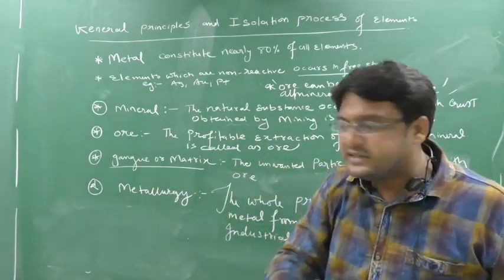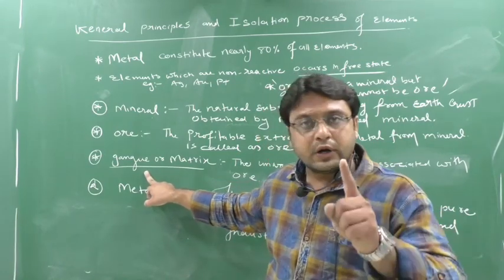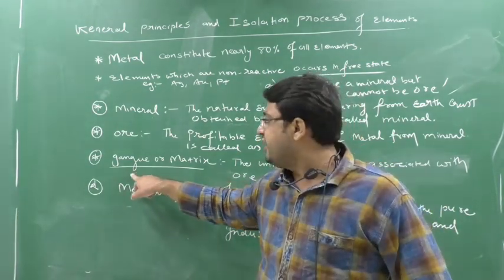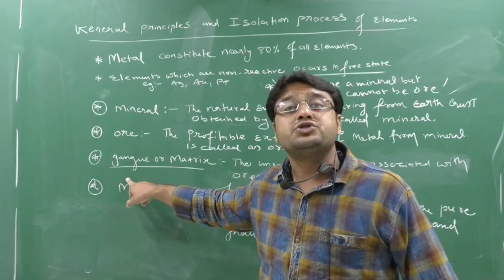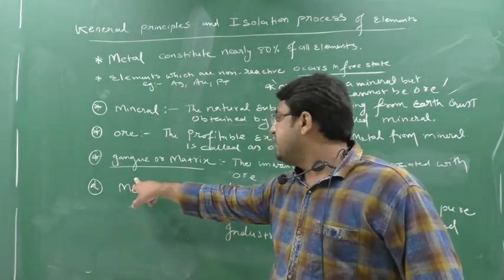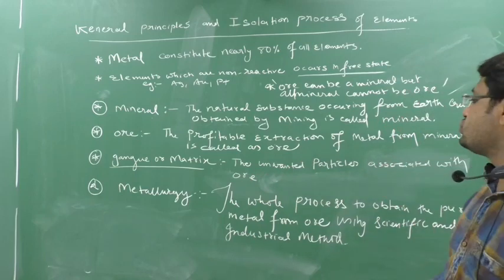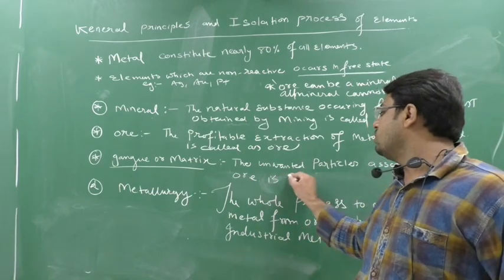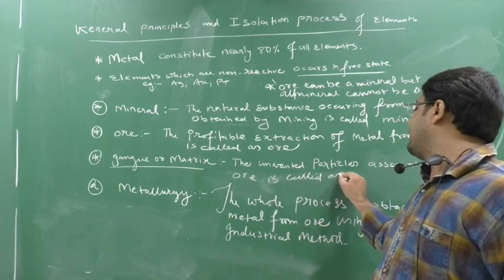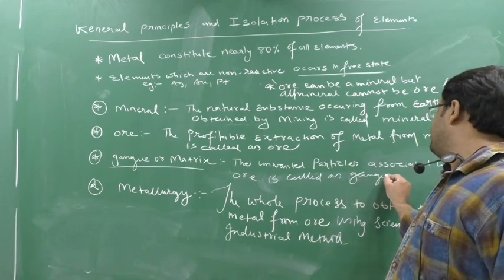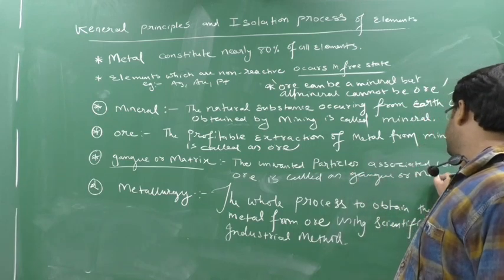It's not pronounced gangue, it's gang. Okay, don't pronounce it as gangue. The spelling is gangue, but the pronunciation is gang. So it is gangue or matrix. What do you mean by gangue or matrix? The unwanted particle associated with the ore is called gangue, or another name is matrix. Another name is what? Matrix.